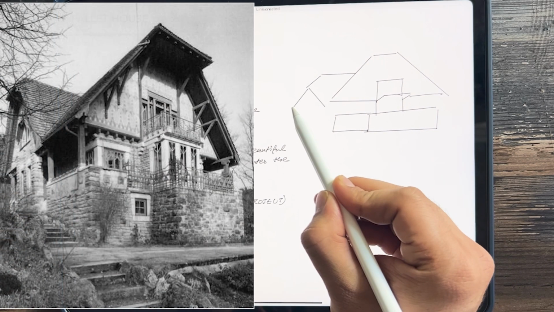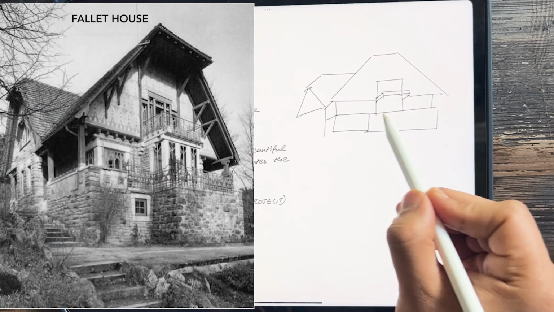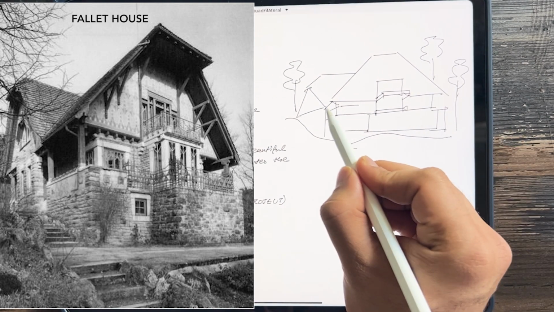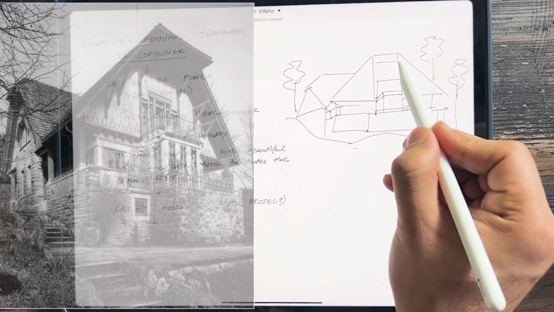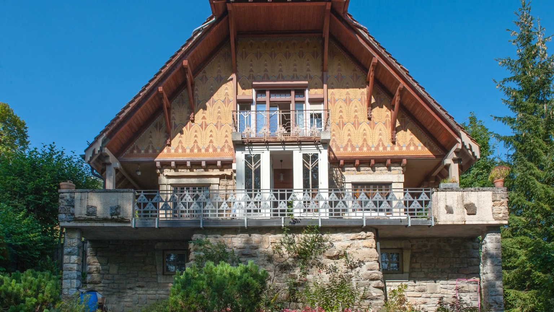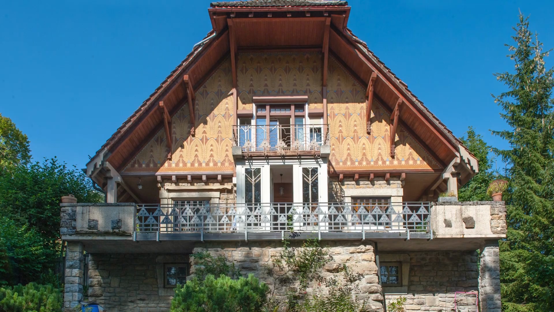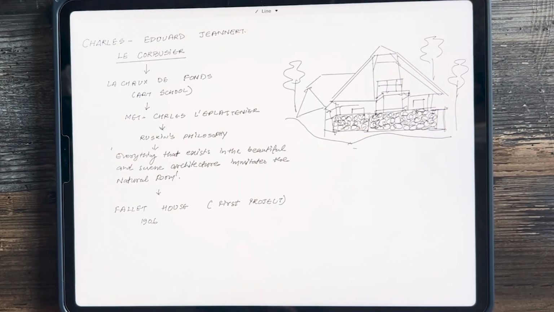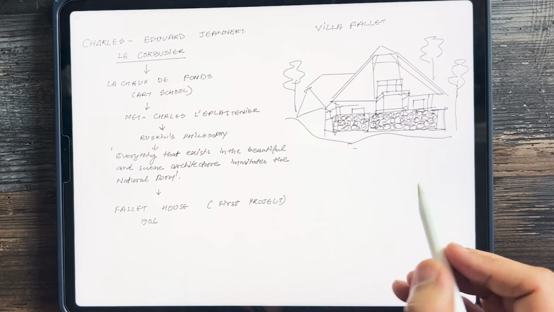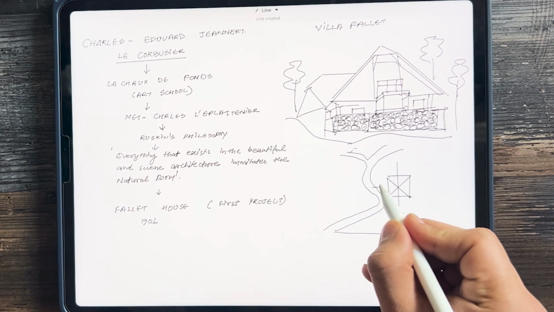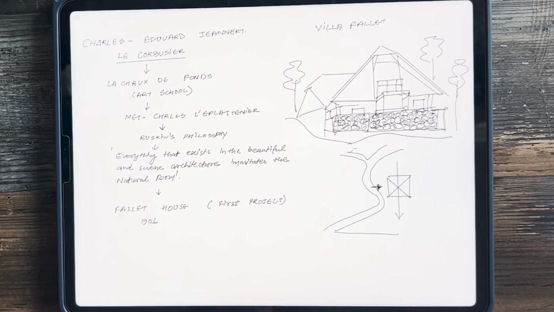His first project, the Fallet House in Switzerland, was built on a sloping site with stunning views. This house was designed in local alpine style under the supervision of one of his teachers. Its large traditional chalet and steep roof had a facade decorated with geometrical patterns featuring pine trees and cones. Le Corbusier was only 18 when he built this house, using natural material like wood and stone. The house plan began with a central balance of forces, utilizing a cube geometry that emphasized the site's potential view. This marked Le Corbusier's first implementation of his design principles.